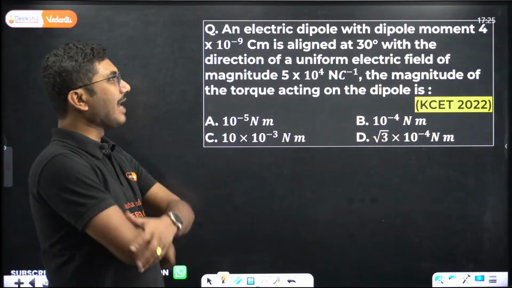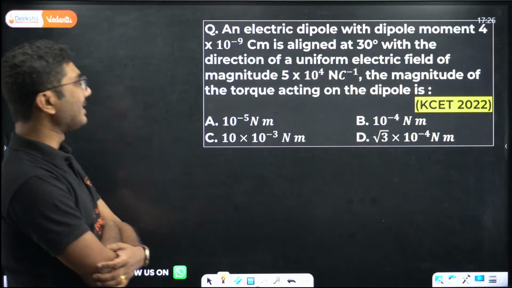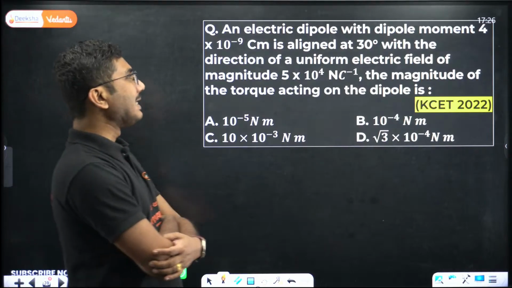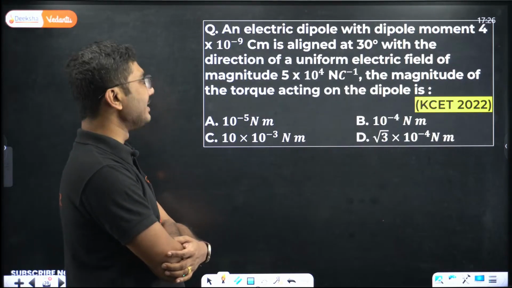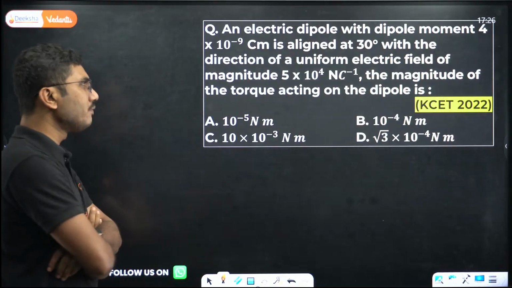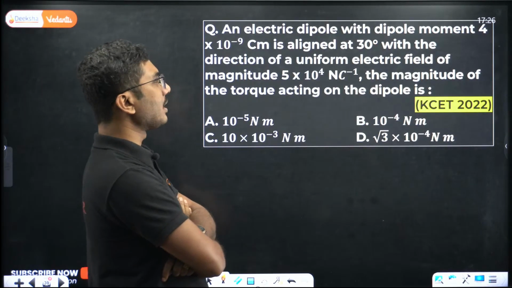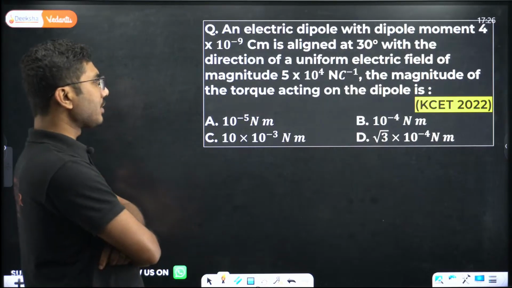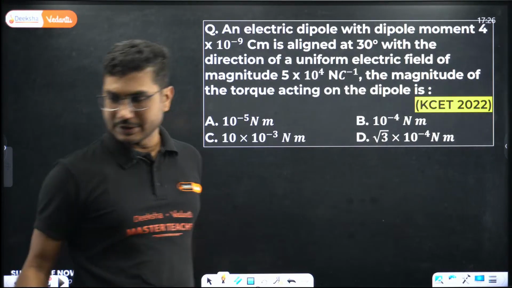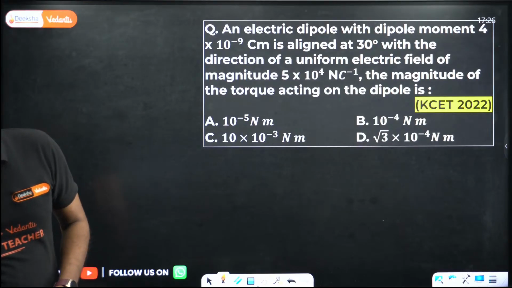An electric dipole with dipole moment 4 into 10 to the power of minus 9 Coulomb meter is aligned at 30 degrees with the direction of a uniform electric field of magnitude 5 into 10 to the power of 4 Newton per Coulomb. The magnitude of the torque acting on the dipole is. This is an easy question.